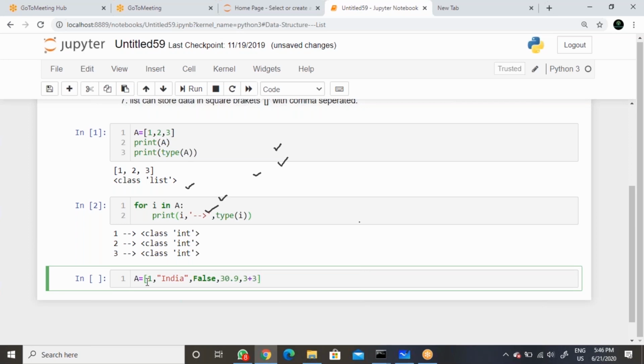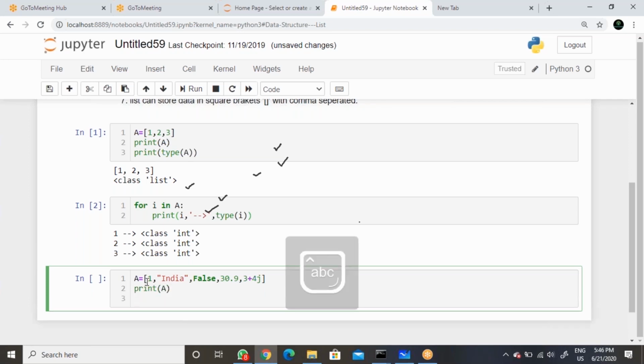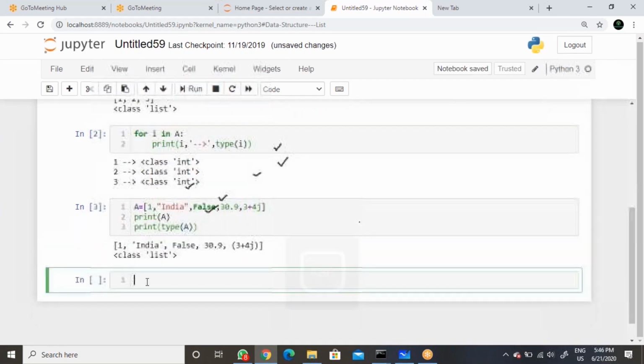That means you can generate heterogeneous values, meaning different kinds of data. Now print A, and cross verify whether it is a list or not with type of A. Execute. It's done, it is a list.